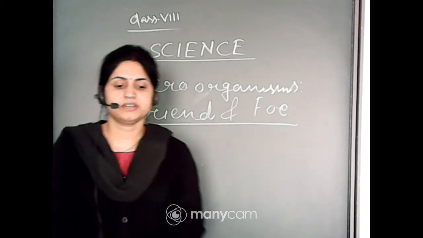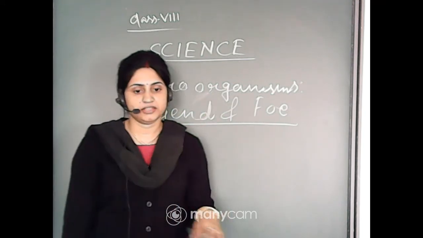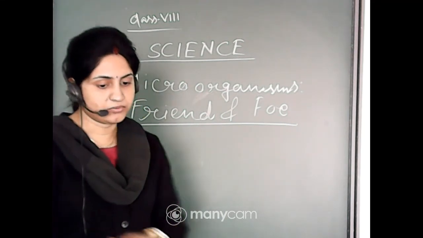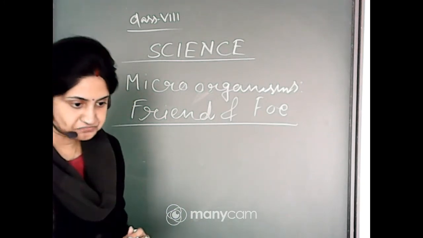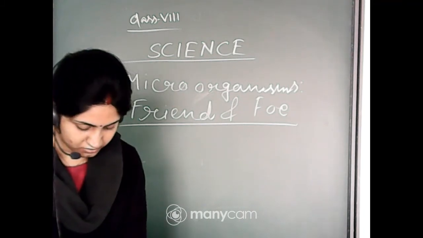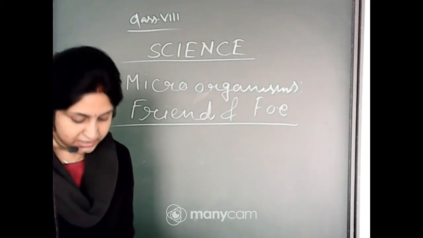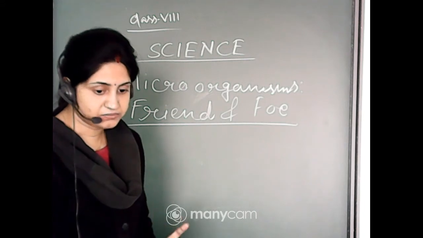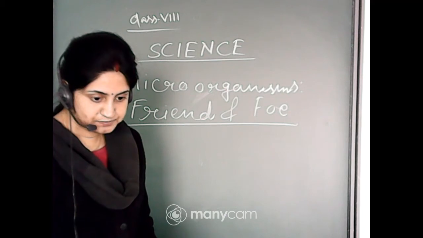For the PT2 exam, you can read the chapters Reproduction and The Age of Adolescence. These two chapters are important for the PT2. I will confirm your syllabus, but you read these two chapters. The organisms chapter, chapter 9 and chapter 10, these two are important for your PT2. Not confirmed that they are coming in your upcoming examination, but these two must be read.